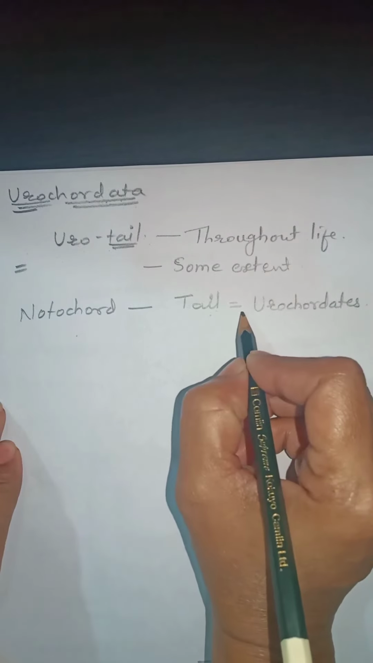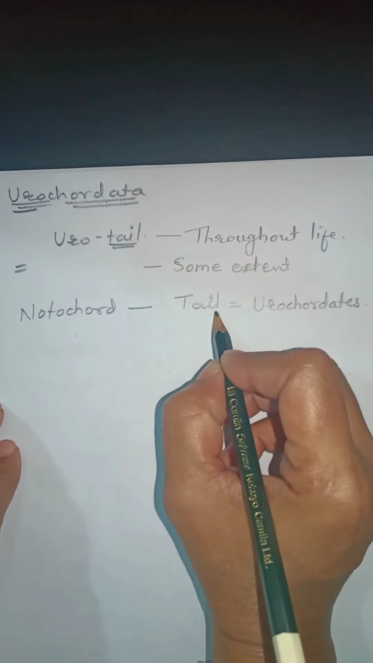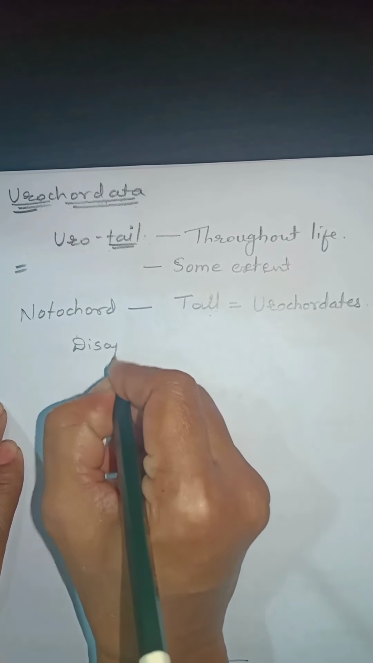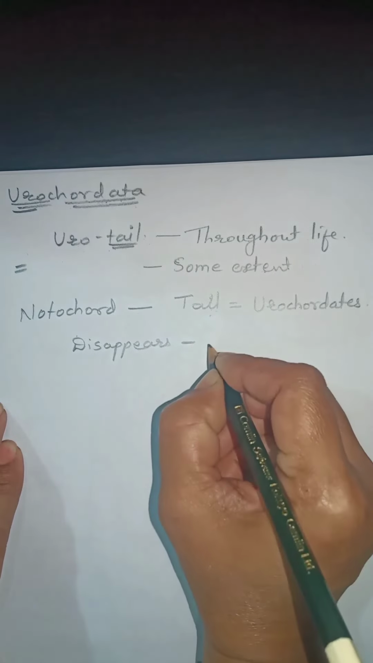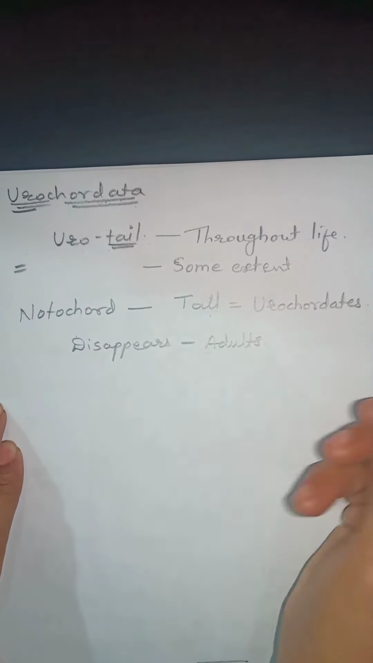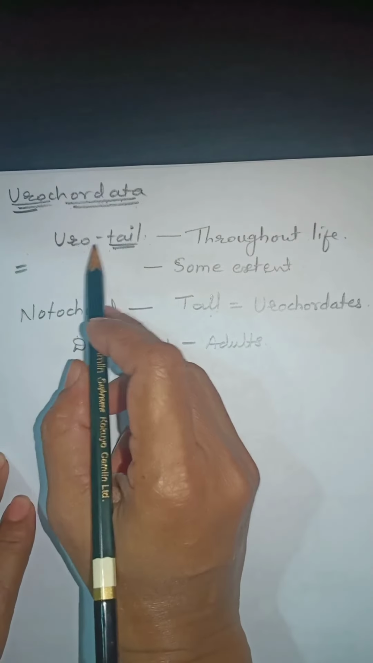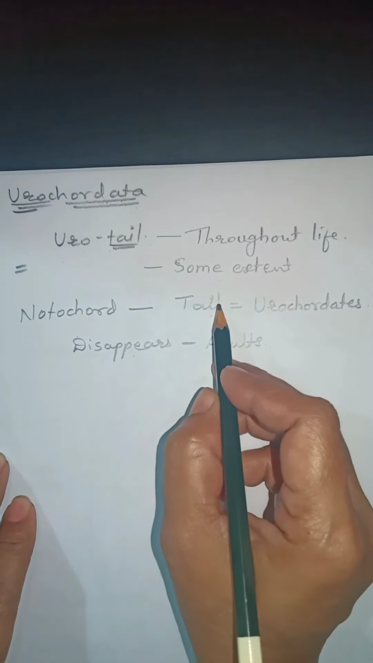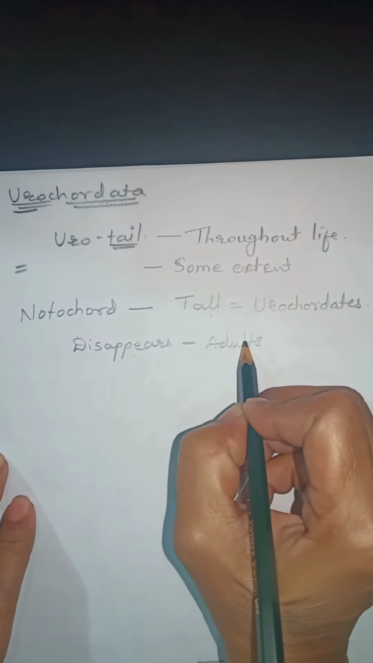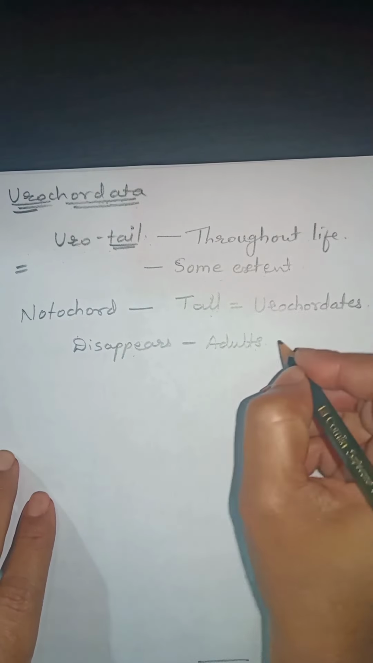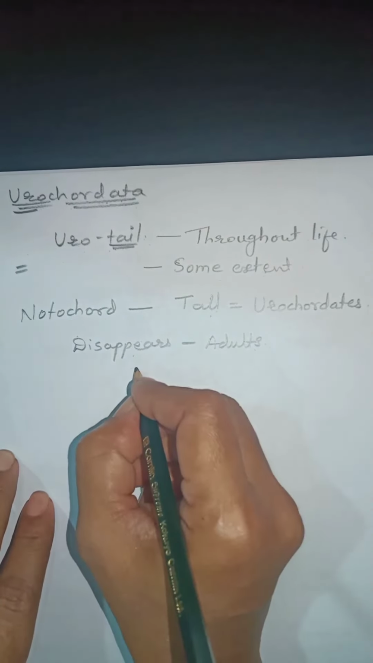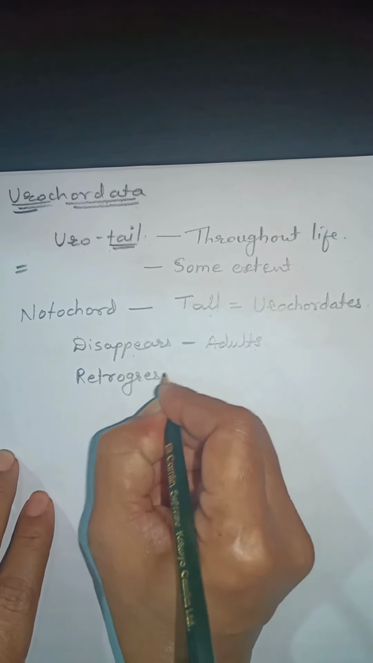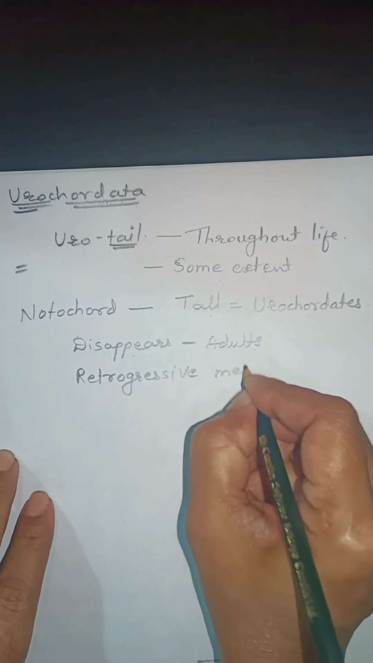This notochord and tail region later on disappears in adults. I have told you the tail is present only to some extent. It is not present throughout the life. That means the notochord and tail disappear in their adult stages, and this transformation is known as retrogressive metamorphosis.